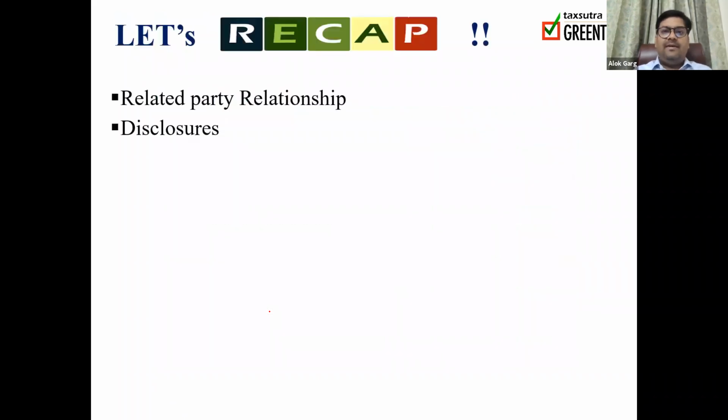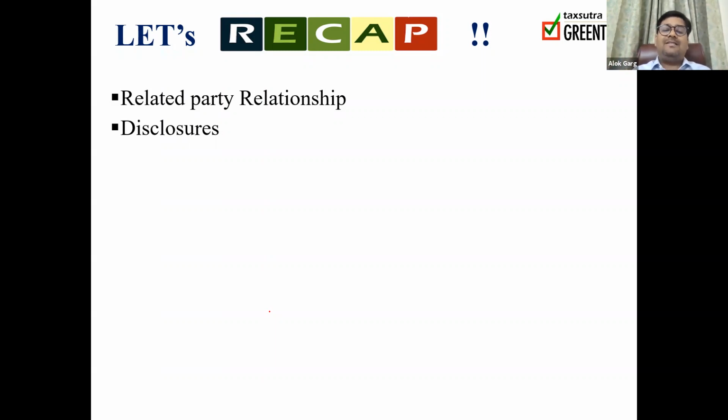Quickly, let's summarize the standard. We started the standard with the objective. We discussed what is meant by related party transaction. Who is a related party? A related party could be a person or an entity. A person or his or her relative would be a related party if the person or his or her relative is controlling, jointly controlling, having significant influence, or is KMP of the reporting entity, or KMP of the parent of the reporting entity.